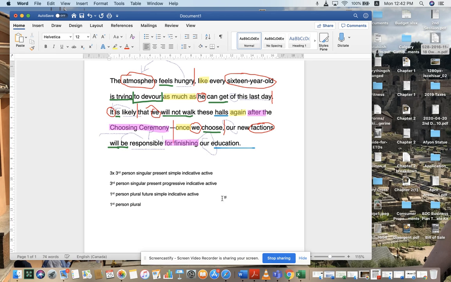Keep the R there. Awesome. And then we have new factions will. So that is third person, plural. Will be. That's a future. It's a simple future. Indicative, active. And that's it. Okay, for finishing, that is again a participle or gerundive, which takes the direct object. Wow, so we got how many? 3, 4, 5, 6, 7 different verb tenses in this entire diagram.